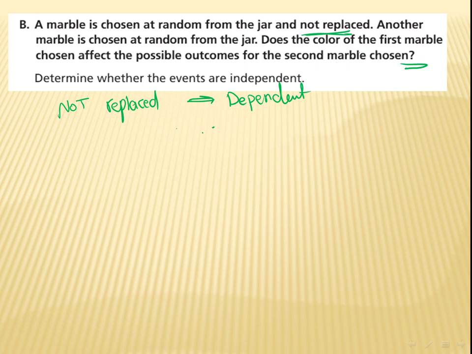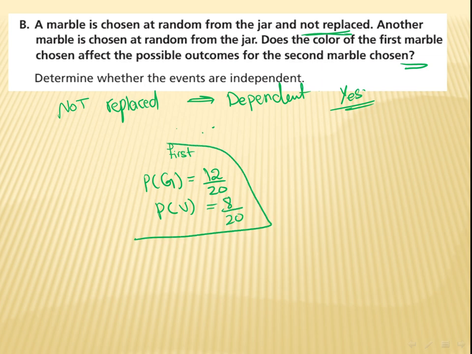Here he asks: a marble is chosen at random from the jar for the second time. Does the color of the first marble chosen affect the possible outcomes of the second marble? Yes, it affects. For the first time, the probability of getting green equals 12 out of 20, and the probability of getting violet equals 8 out of 20, right? I will not return my marble back again.